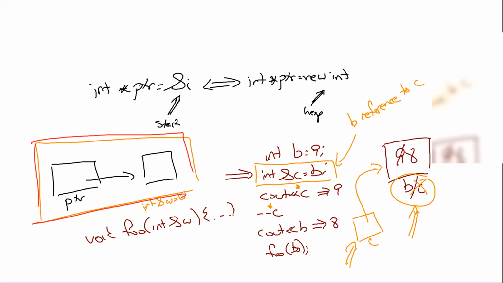Therefore, by the way, when we are inside a function right here and we access w, why does that change the original b? The reason is because we are actually getting a w which is pointing to b. This is w, this is b. w here is in scope, and this is outside scope.